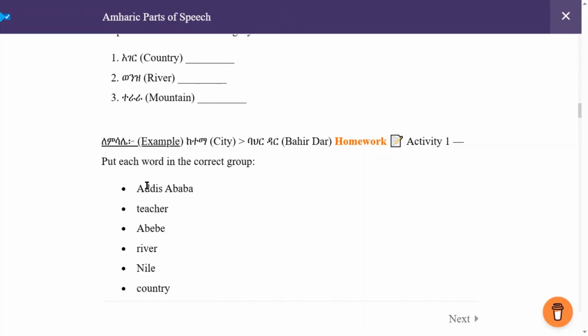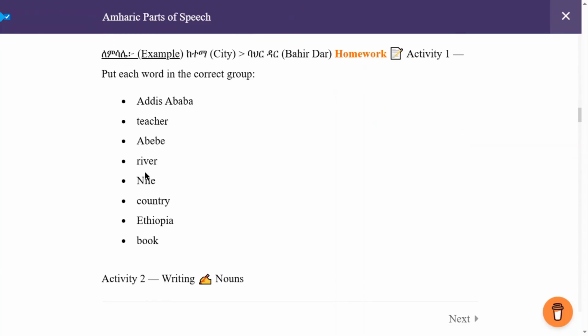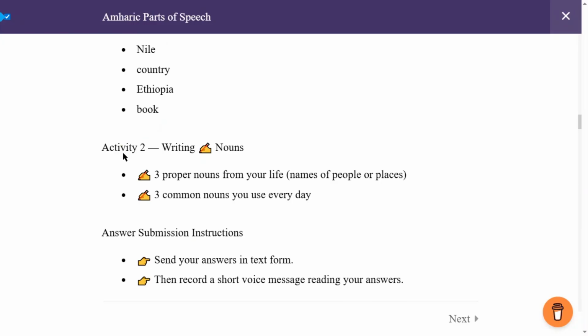The homework is to put each word in the correct group. If the noun is a proper noun, put it under the proper noun category. And if it is a common noun, put it under the common noun. Activity two is writing. Just write three proper nouns from your life, names of people or places you know. And the third one is to write three common nouns you use every day in your life. So send your answer in a text form and then record your voice reading your answer and send both of them into our Telegram or WhatsApp group.